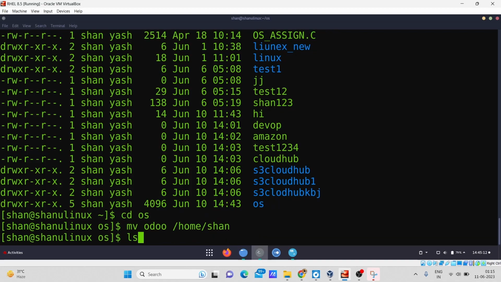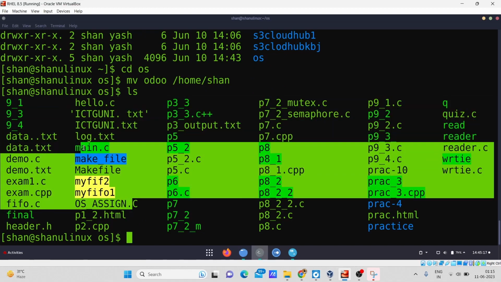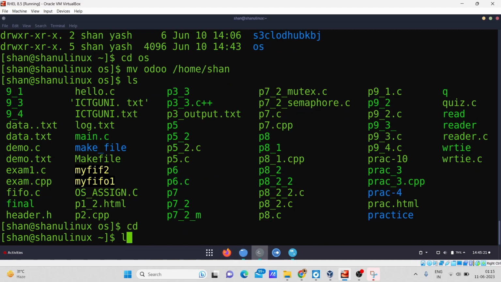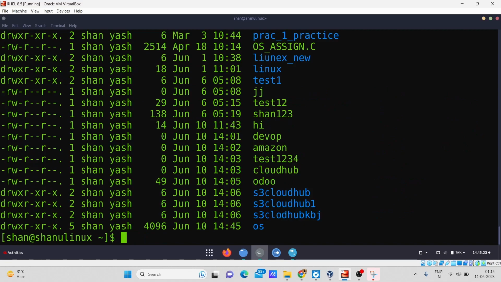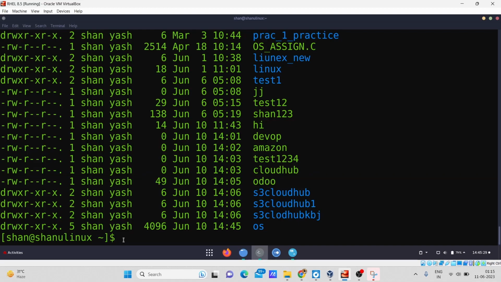If I type the ls command again, you can see the udo file has been moved from the os directory to my home directory. If you want to see, you can do ls -ltr, and you can see the udo file has again been moved into my home directory. So this was about how to move a file from one directory to another directory. That's very simple.